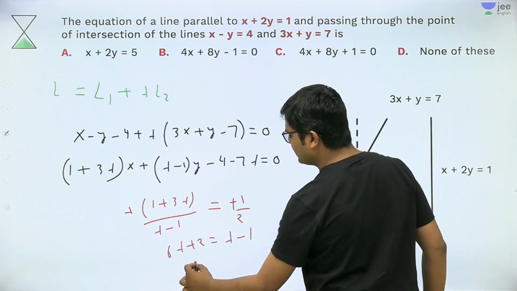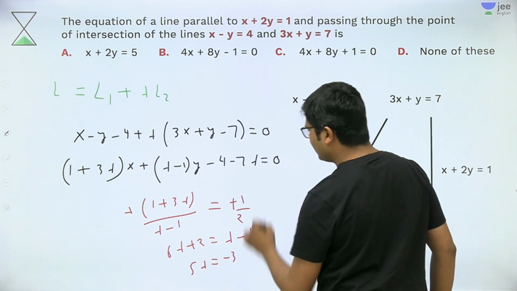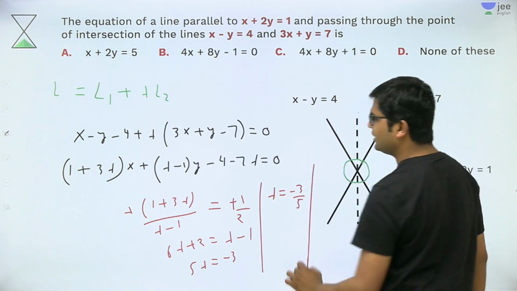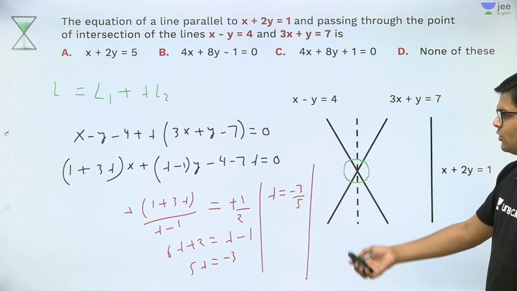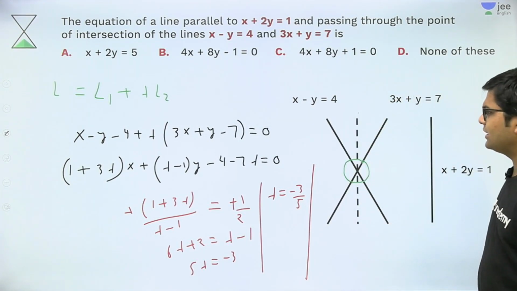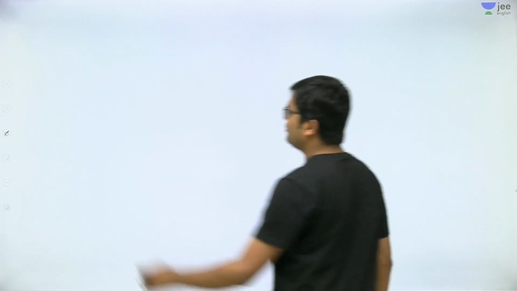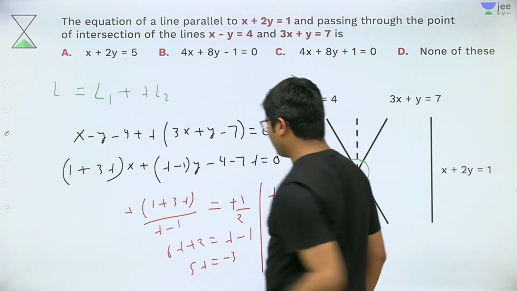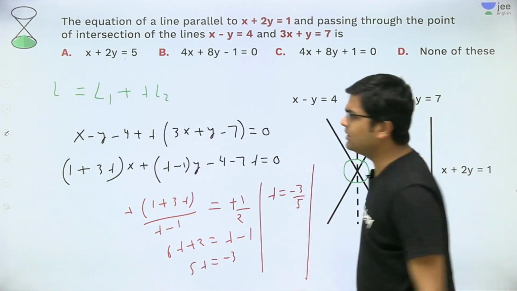1. So lambda one side constant, one side minus 3. So lambda is equal to what? Minus 3 by 5. I think till now no problem with everybody. So put the value of lambda in the equation and get the answer. So I will put the value of lambda. It will be 1 plus 3 lambda, and lambda is how much? Minus 3 by 5. I think everybody must have understood it.